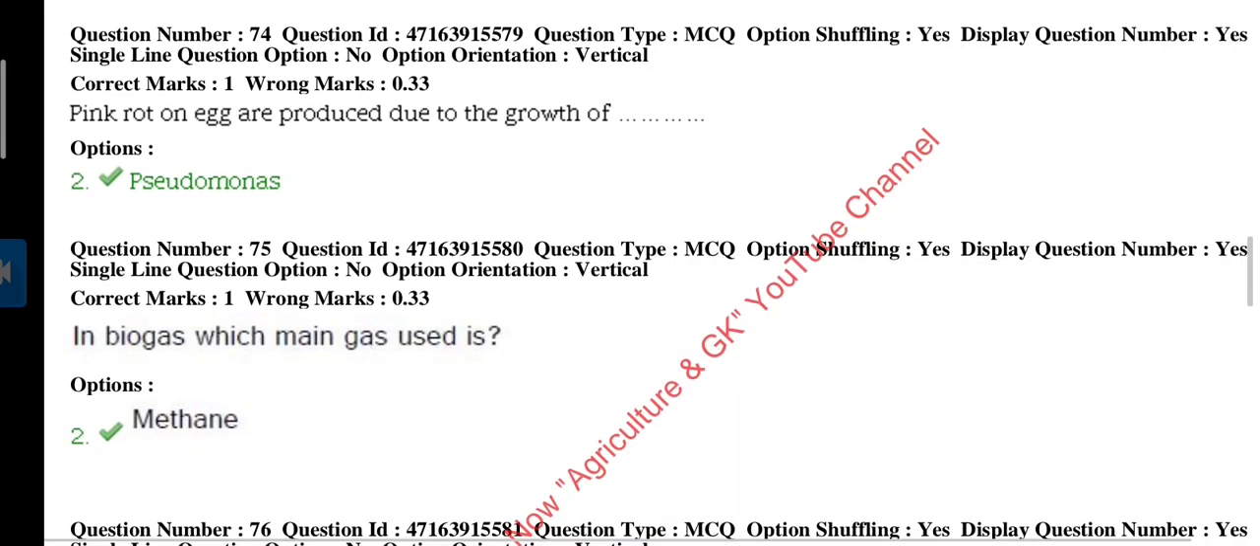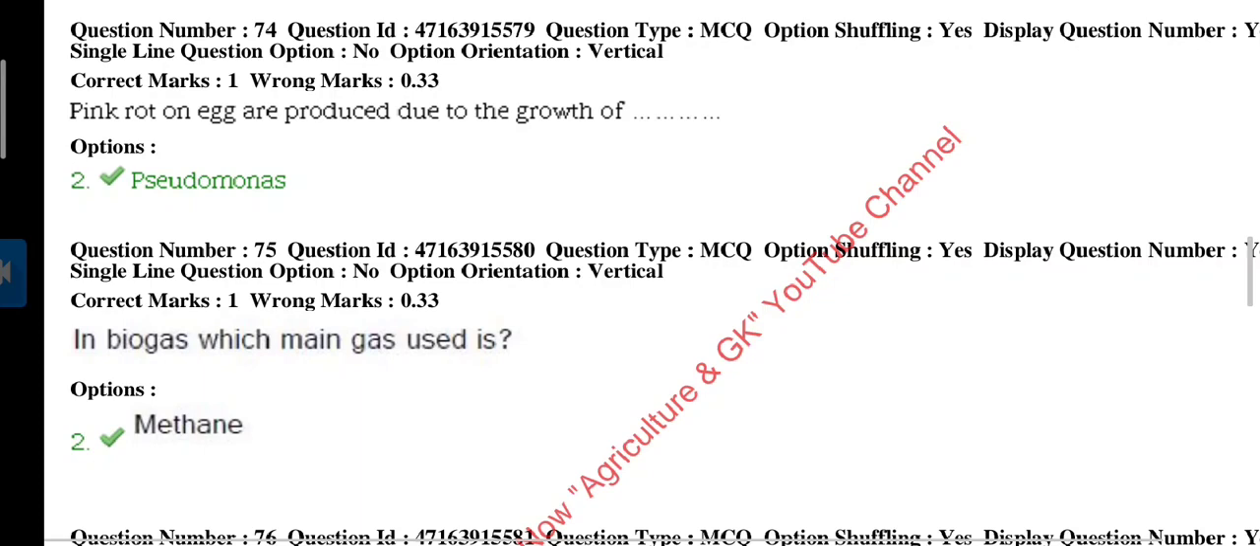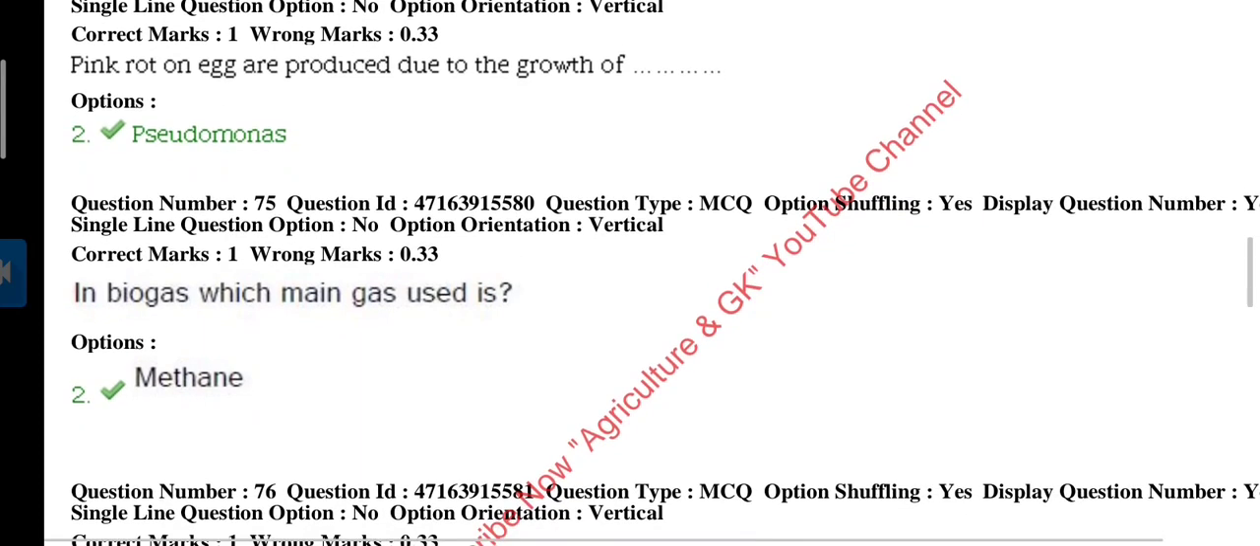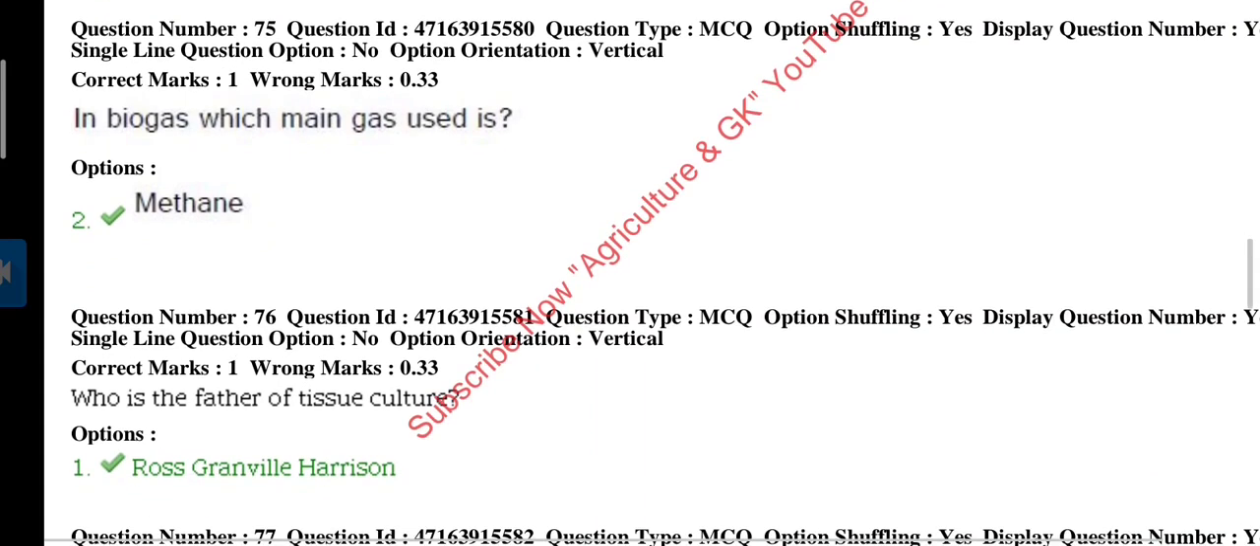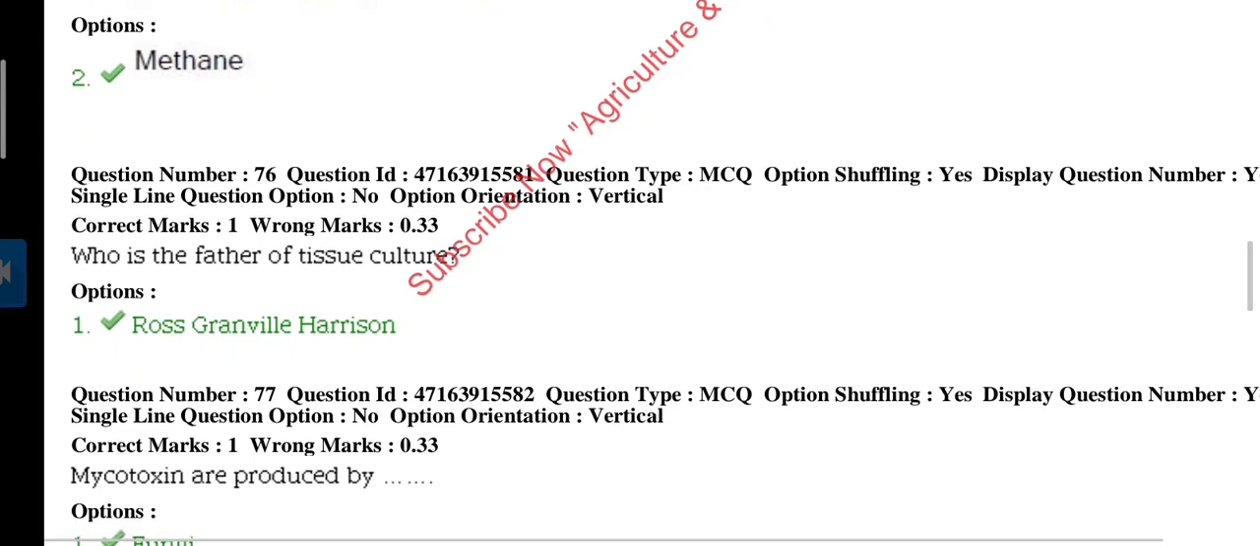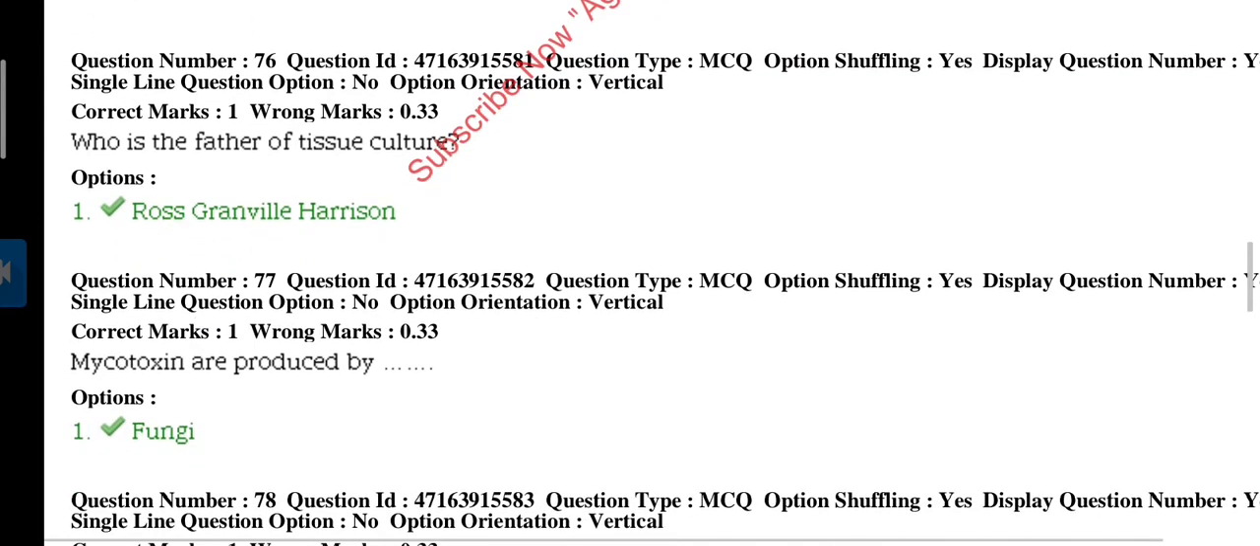Next question. Pink rot on egg is produced due to growth of, answer is Pseudomonas. Question 75. In biogas, which main gas is used, answer is main gas is methane and other gases are carbon dioxide and hydrogen sulfide. Next question. Who is the father of tissue culture? Answer is first, scientist Ross Granville Harrison.